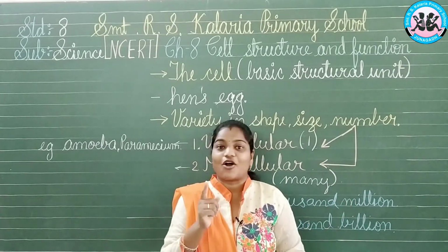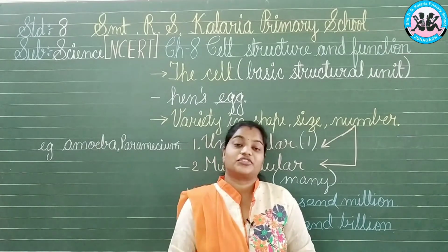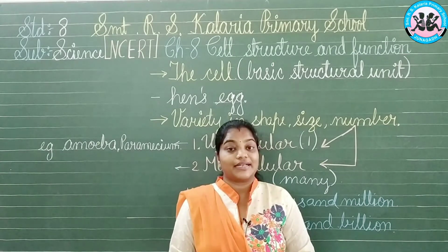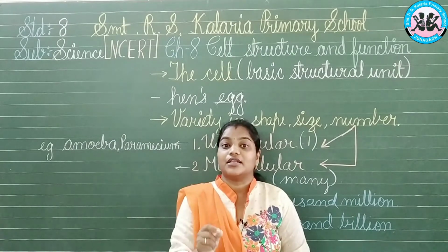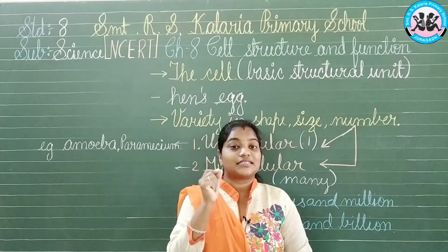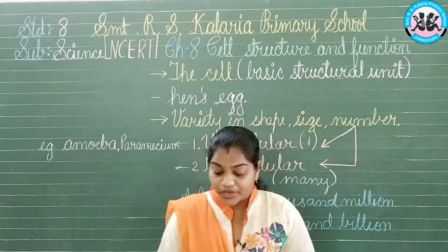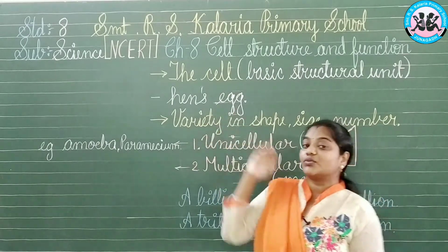Yes, of course, it is the ostrich. The ostrich's egg is the biggest egg in the world just now. So here is Paheli's answer: the hen's egg is a single egg which has a single cell in it, a single cell which we can see with our unaided eyes. Now we come to the different structures, the varieties in cells we can see.